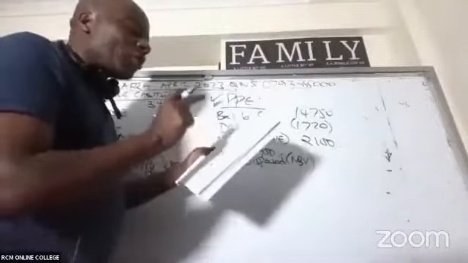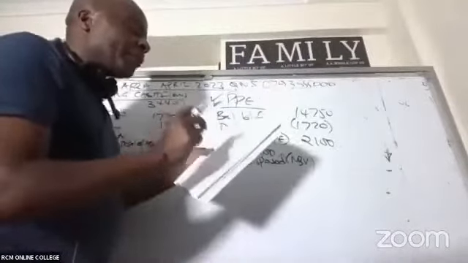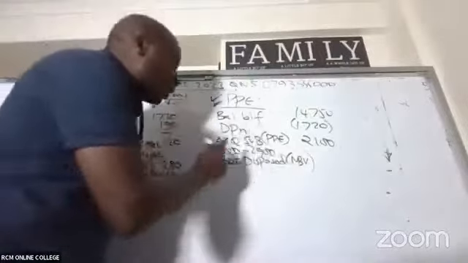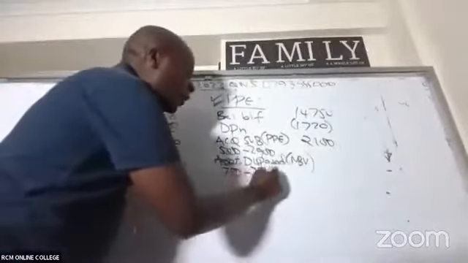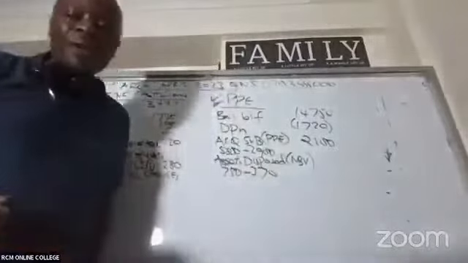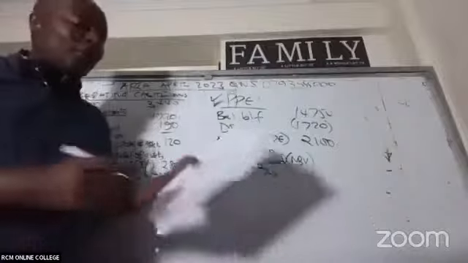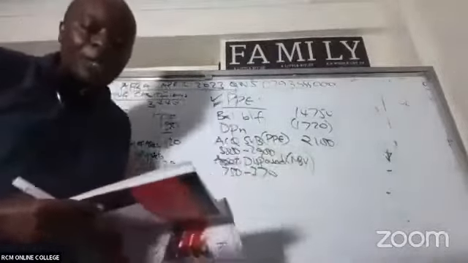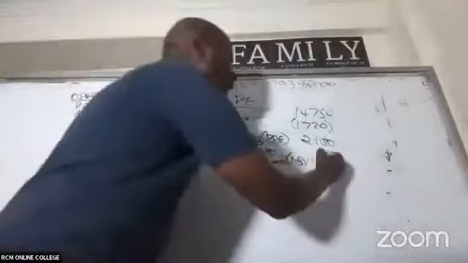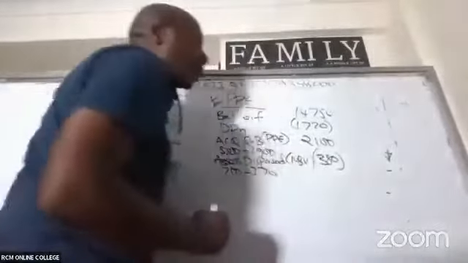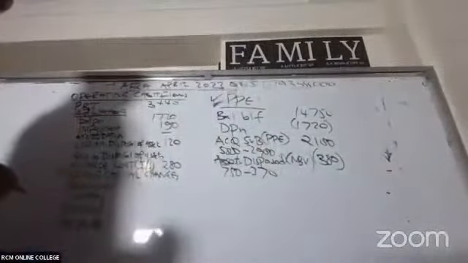The equipment had cost 750 and had an accumulated depreciation of 370. So the net book value will be 750 minus 370. Are you able to give me that value? They're giving me a figure of 380. And because the asset was disposed, this should be a deduction.